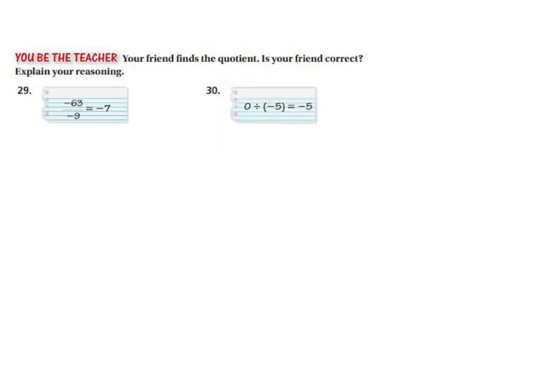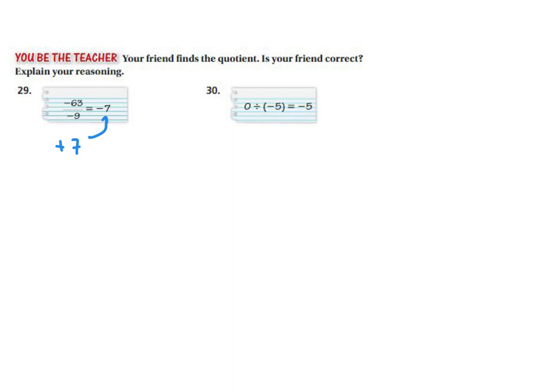In number 29 and 30, you're asked to be the teacher. Your friend finds the quotient. Are they correct? Explain your reasoning. What I see for 29 is we have a negative divided by a negative, so we have the same signs, meaning our quotient will be positive. 63 divided by 9 is 7, so our quotient should be positive 7. Your friend gave a quotient of -7, so they are incorrect because they used their integer rules incorrectly.